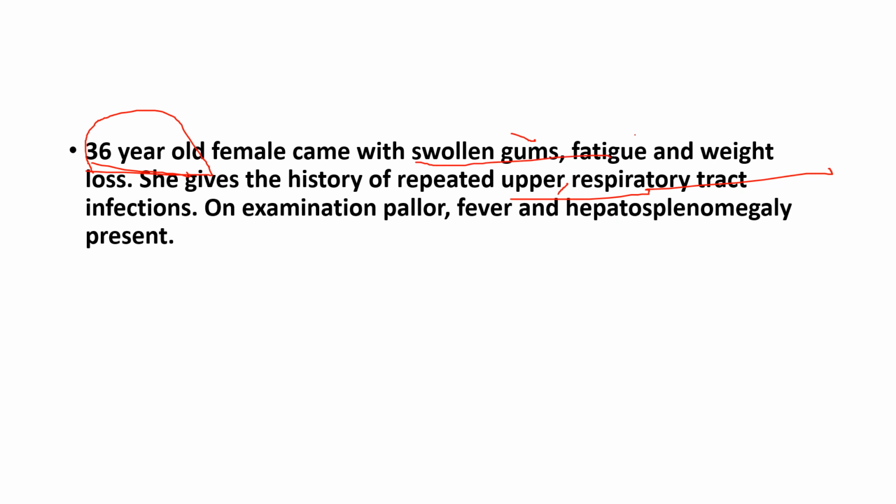So here we are seeing there are swollen gums. The swollen gums involves that maybe the patient has bleeding gums, because of that they are swollen. And also, very importantly, there is something called as repeated upper respiratory tract infections. So the patient, even though the total leukocyte count is high, is unable to fight infections. And why is the patient unable to fight infections here? Because the answer here is AML, acute myeloblastic leukemia, wherein the myeloblasts are not becoming mature neutrophils. So the patient is unable to fight. So based on all these things, my answer is AML. Even though hepatosplenomegaly is given, that doesn't mean it is CML. I told you massive splenomegaly should be there for CML, and the bleeding disorder should not be there for CML. So based on all these things, the answer here is acute myeloblastic leukemia.